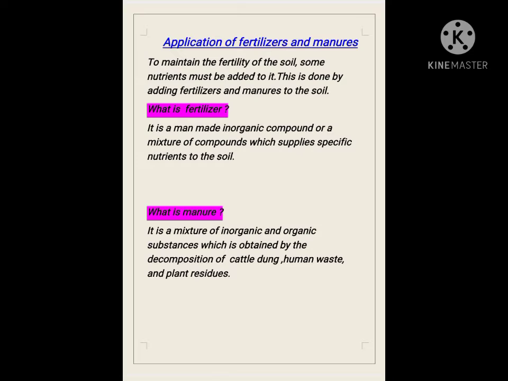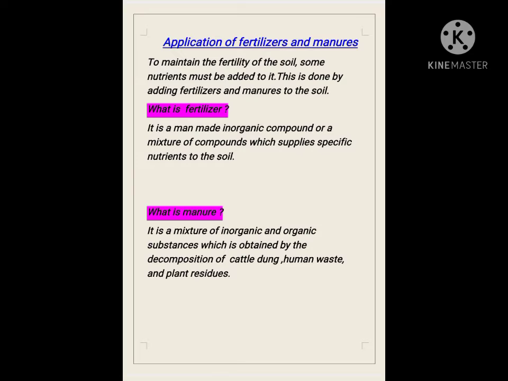Application of fertilizers and manures. To maintain the fertility of the soil, some nutrients must be added to it. This is done by adding fertilizers and manures to the soil. What is fertilizer? It is a man-made inorganic compound or a mixture of compounds which supplies specific nutrients to the soil. What is manure? It is a mixture of inorganic and organic substances which is obtained by the decomposition of cattle dung, human waste and plant residues.